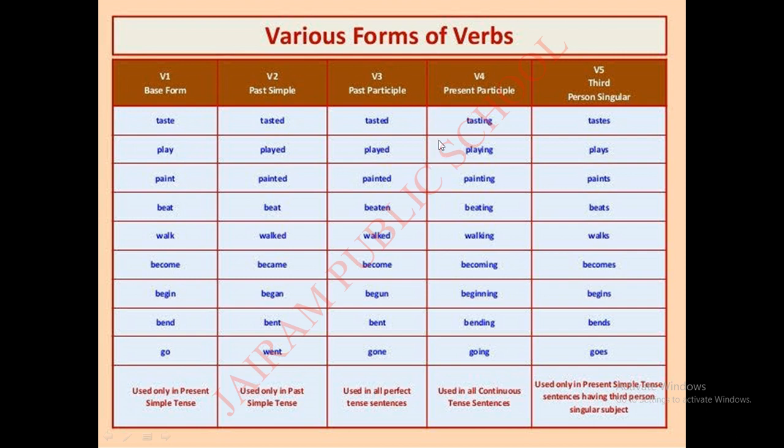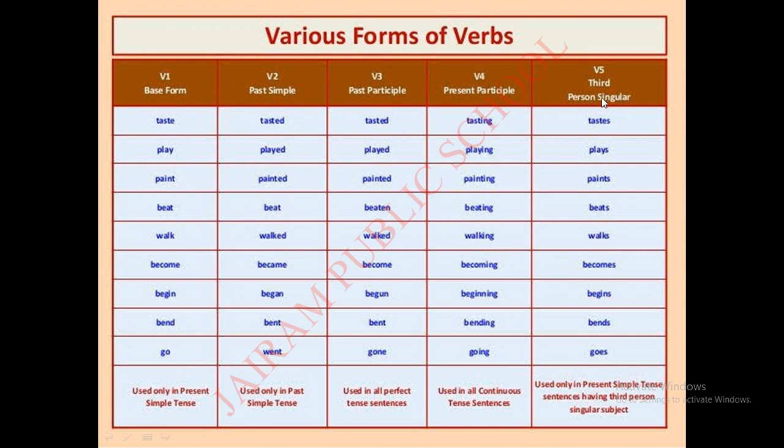Now next one is V4, present participle. Here we are adding ing: tasting, playing, painting, beating, walking, becoming, beginning, bending, going. So we can use this in continuous form. It may be present continuous or past continuous. We can use this in continuous tense sentences.